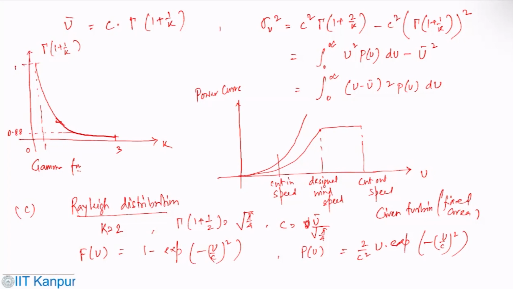The Rayleigh distribution corresponds to the vector magnitude of a two-dimensional Gaussian distribution.